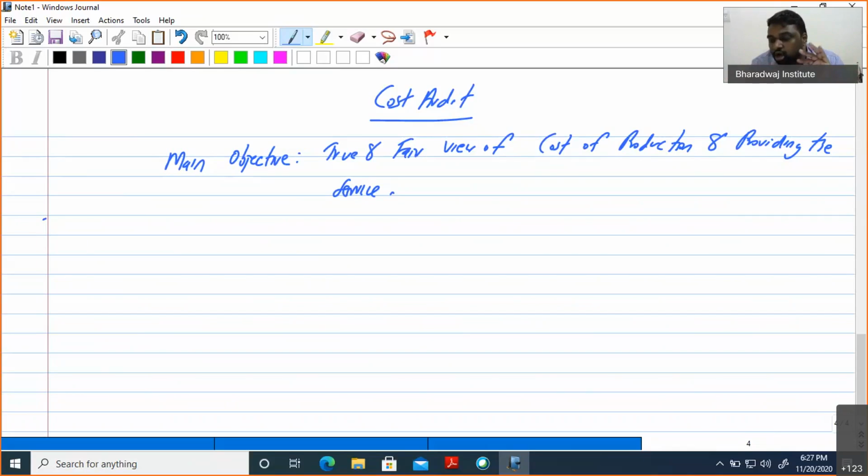When it comes to cost audit, what is it? A true and fair view of the cost of production and cost of providing the service. Apart from that, we are able to save wastage, avoid wastages, and improve efficiency. A lot of general objectives are there. I am coming to the core area. What is the main objective?